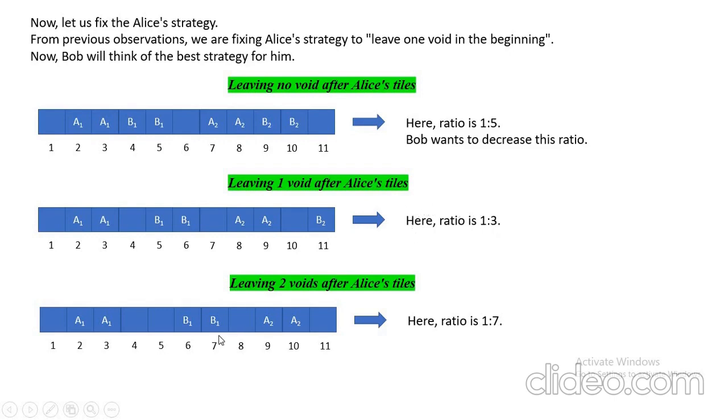Leaving two voids after Alice's tiles: here we can see that as we leave this 4, 5, it will be filled up by Alice or Bob at any moment of time. And here we have occupied 7 boxes and we are giving only one void. We are thinking in terms of Bob now, so this is more favorable. The ratio is 1:7, decreased from 1:5. Let's see more cases.